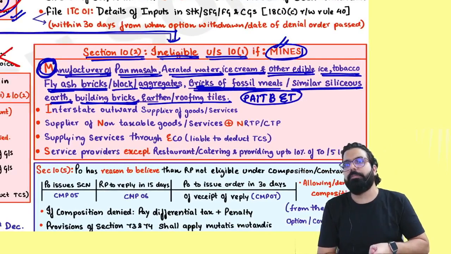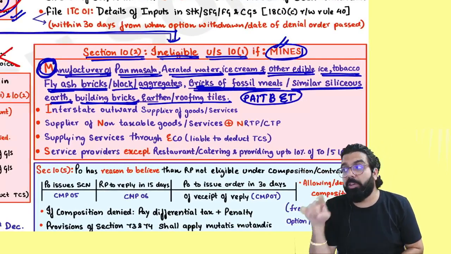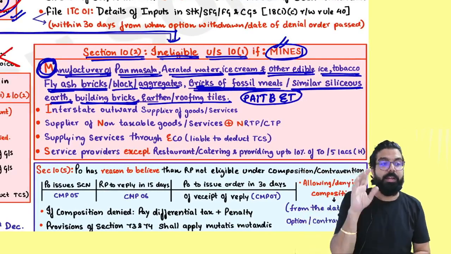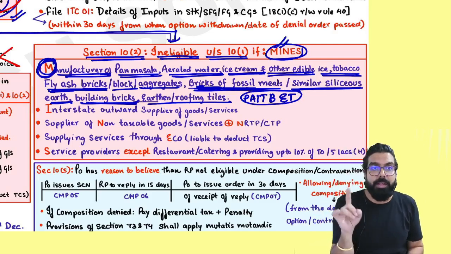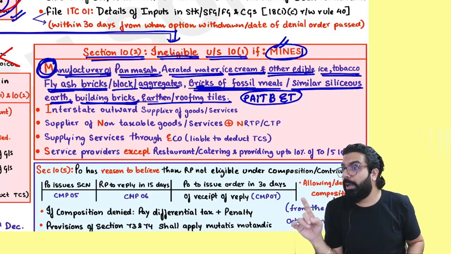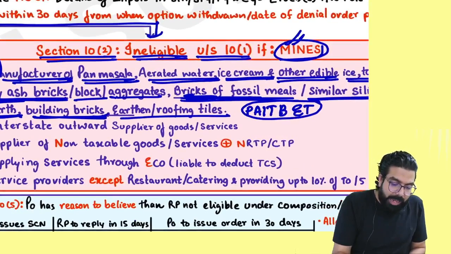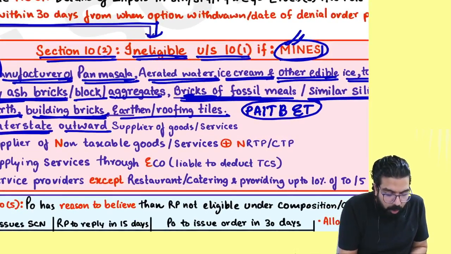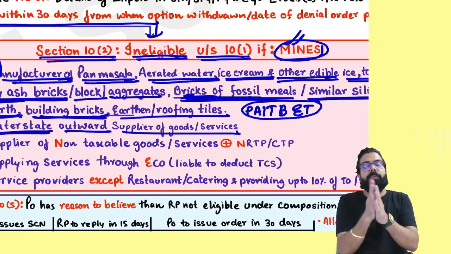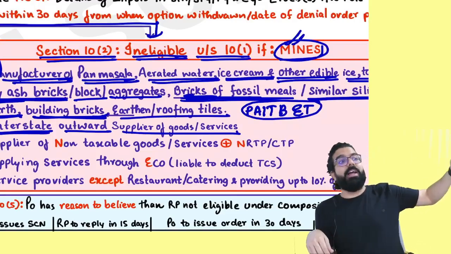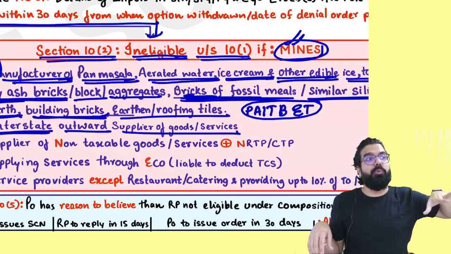Eligible, not eligible? Remember, manufacturers are ineligible. Traders are always eligible. Next, I for interstate: interstate outward supplier of goods. Tell me one thing. I am doing interstate outward supply of goods.